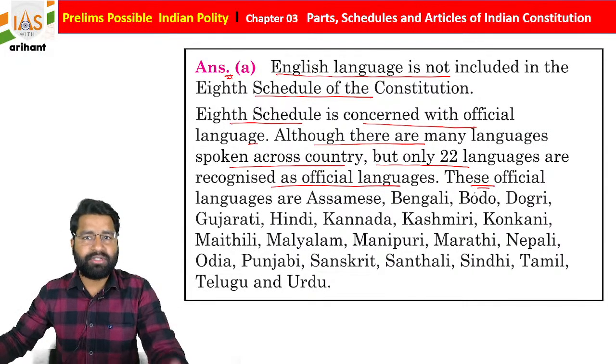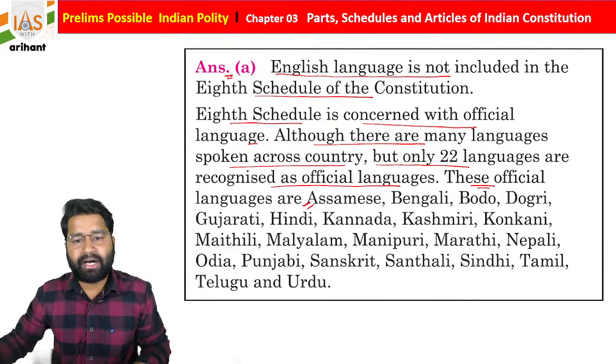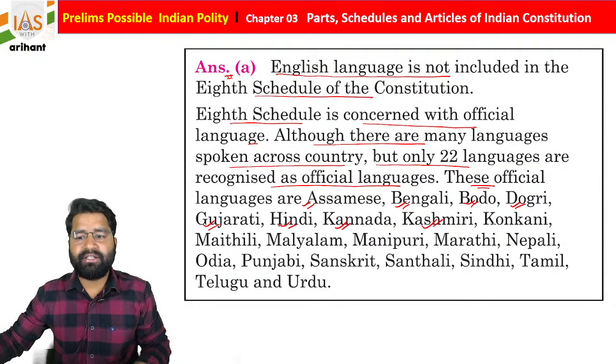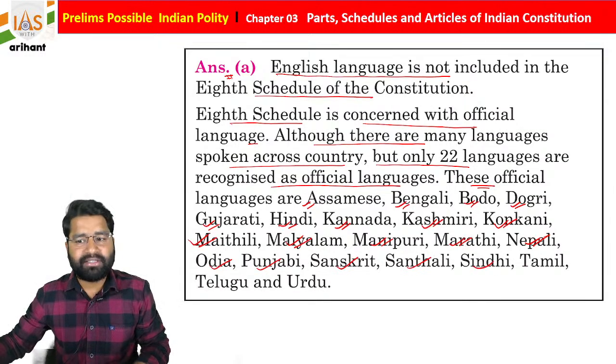These are, students: Assamese, Bengali, Bodo, Dogri, Gujarati, Hindi, Kannada, Kashmiri, Konkani, Maithili, Malayalam, Manipuri, Marathi, Nepali, Odia, Punjabi, Sanskrit, Santhali, Sindhi, Tamil, Telugu, and Urdu.